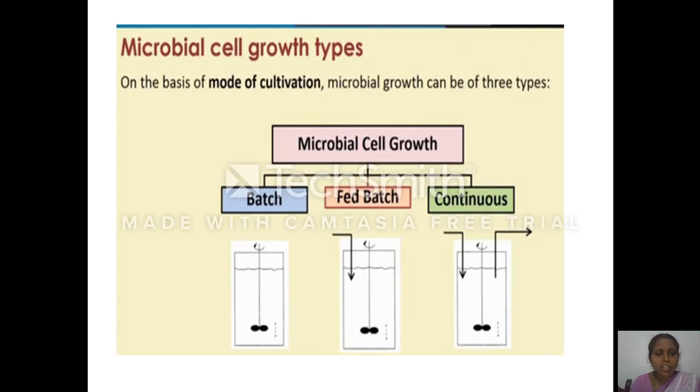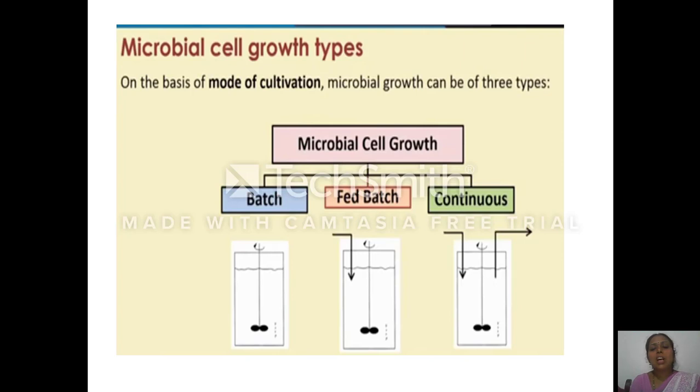If you are having difficulty imagining the fermenter, you can imagine a conical flask. Imagine a 250 ml conical flask in which we have prepared 200 ml of media that has been sterilized. After it is sterilized and cooled, we inoculate the microorganism. Once the microorganism is inoculated in the limited volume of media, there is no further supplementation of media. Within that itself, the microorganism will utilize the nutrient available in the conical flask, and then it will die. So this is a sort of closed system. It is called batch culture.